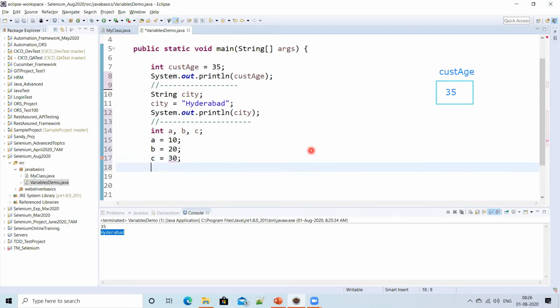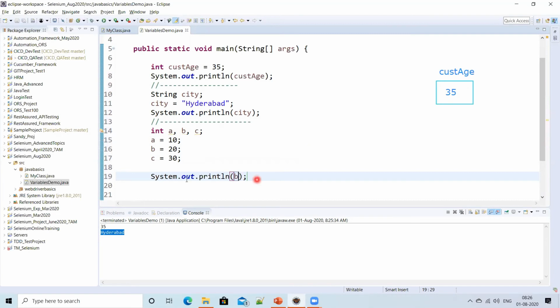Like this, I can assign the data later. And if you want to display the values, if I want to display only the b value, I display the b value. Or if you also want to display the a value, you can display it as well. Like that, you can display the values of variables.